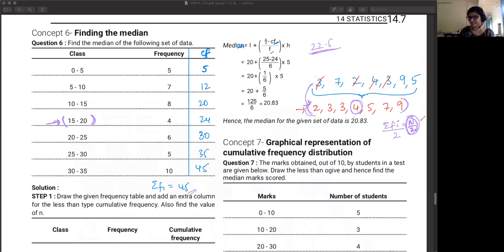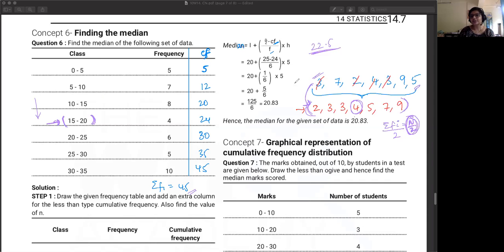So this is just an example. We are doing the same thing for a bigger set of values. Now here, because we've got only 7 values, counting से आसान हो गया, but the logic we are applying is the same. So first step, arranging in ascending order, that is taken care of because all of your observations are in ascending order. 0 to 5, 5 to 10, 10 to 15, it's in ascending order only.